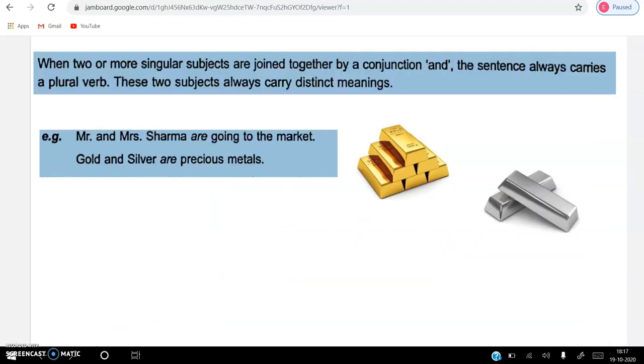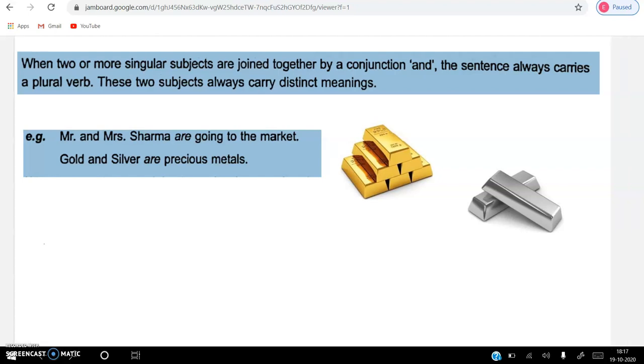Now, look at the next rule. When two or more singular subjects are joined together by a conjunction, the sentence always carries a plural verb.